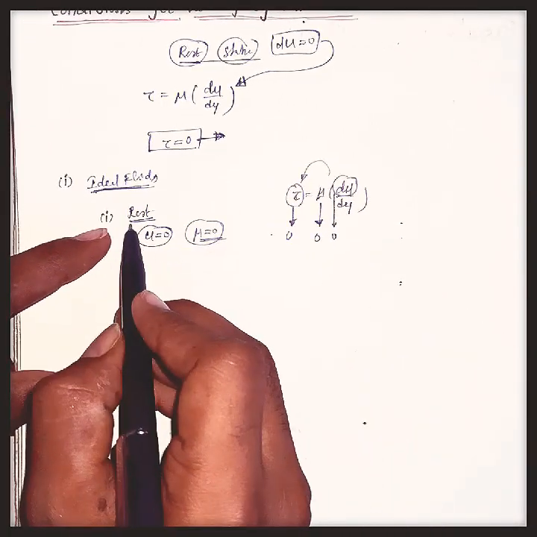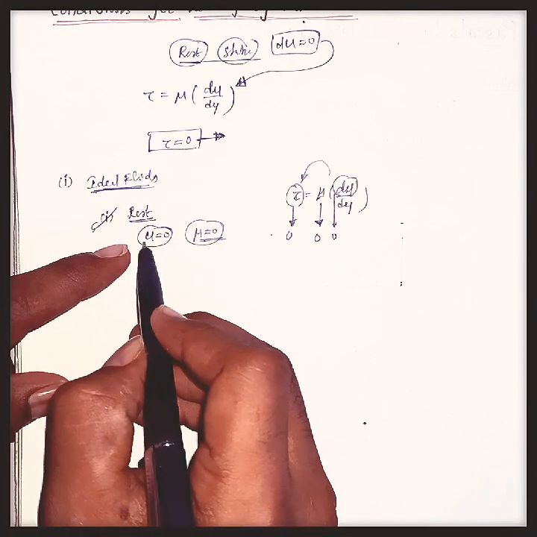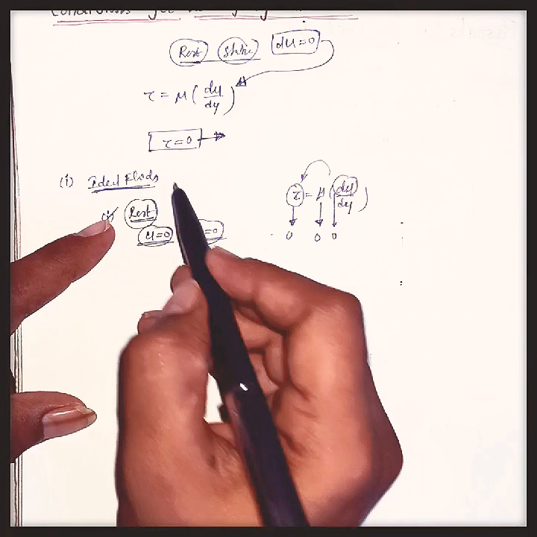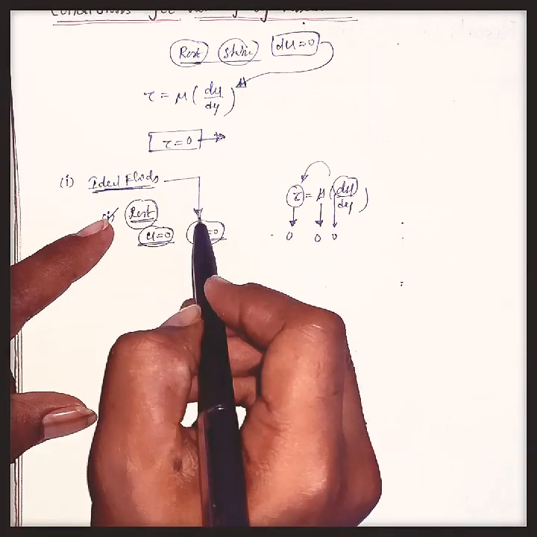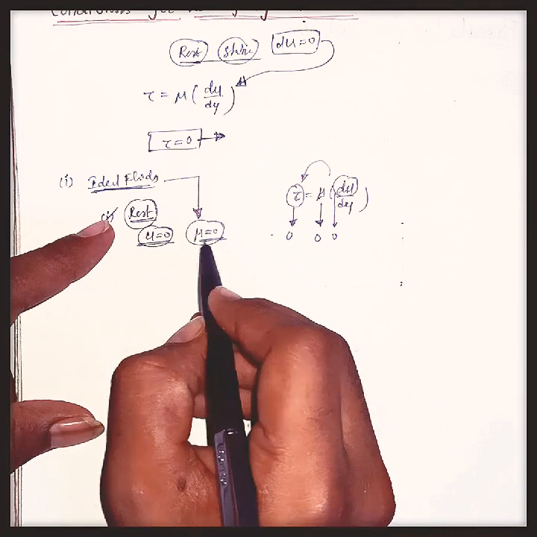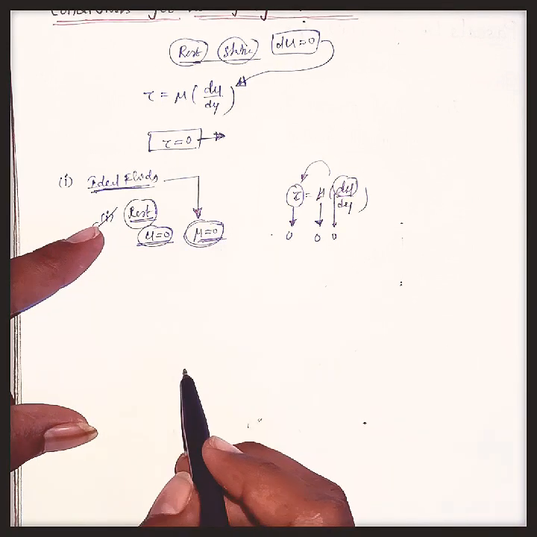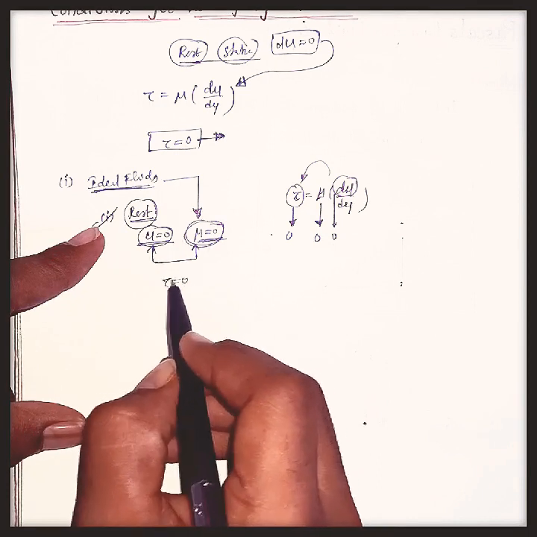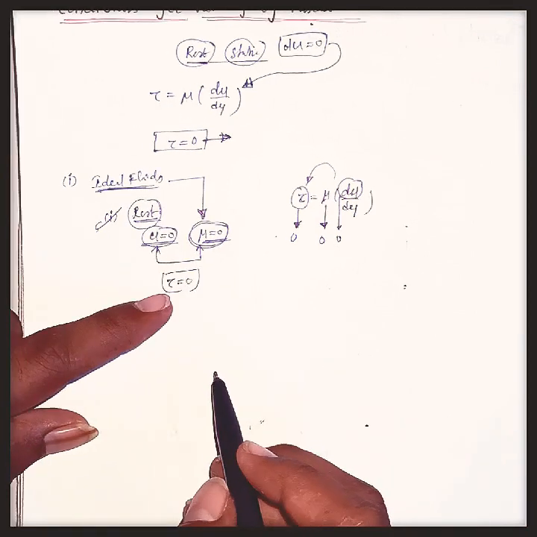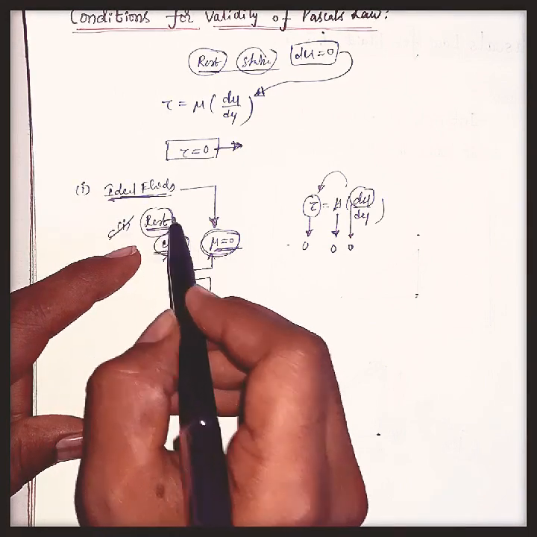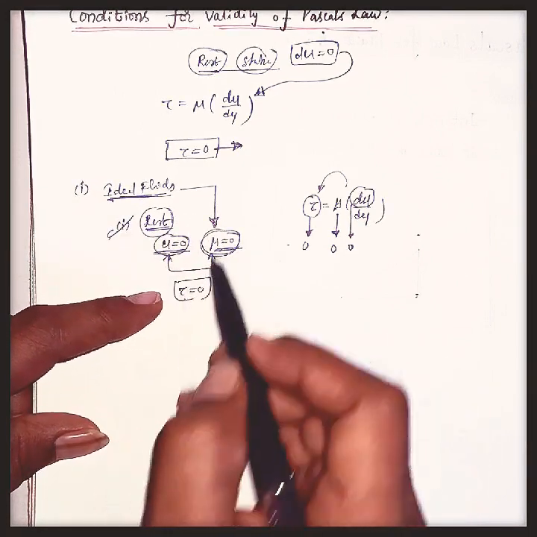For ideal fluids at rest, the change in velocity equals 0 because the fluids are at rest, and because ideal fluids are inviscid, the viscosity equals 0. Because these two values are 0, tau will be 0. So ideal fluids at rest satisfy Pascal's law.